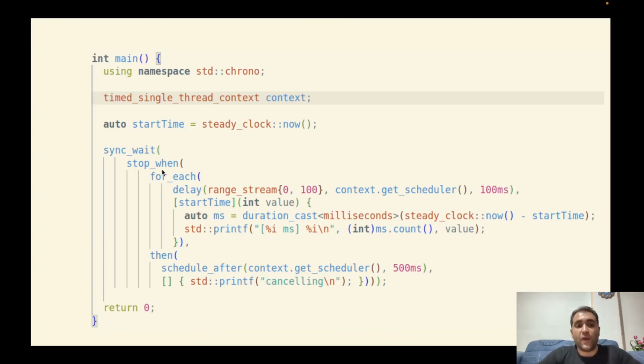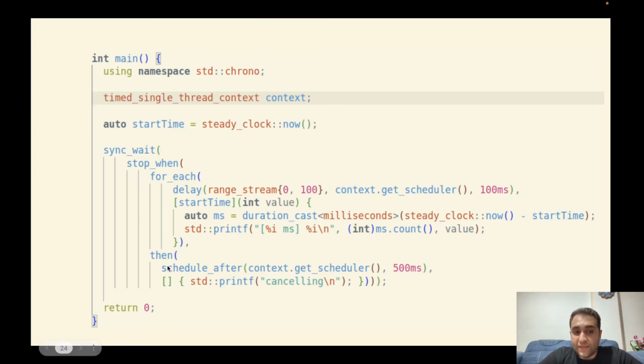Okay, a stop when function causes a sender to stop. It receives a sender as the first argument. It stops the first sender when this sender runs. Actually, it receives two senders. It will stop the first sender after the second sender.